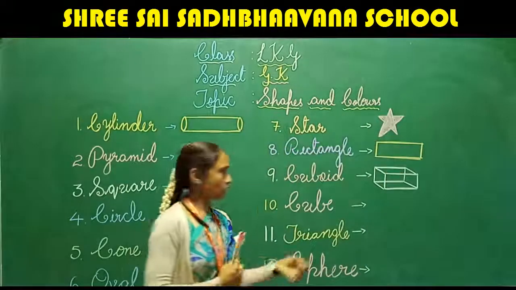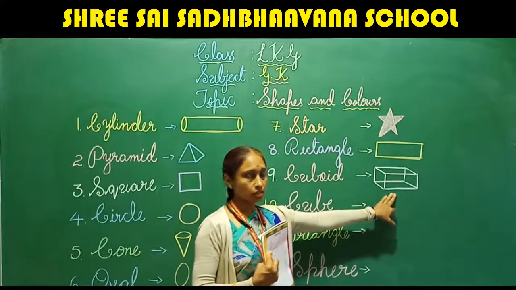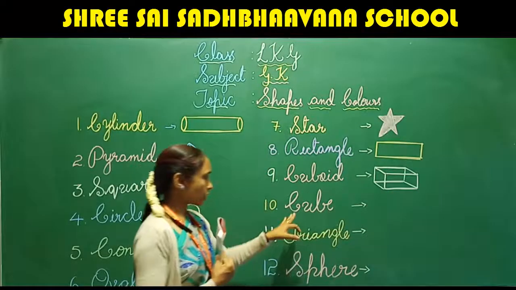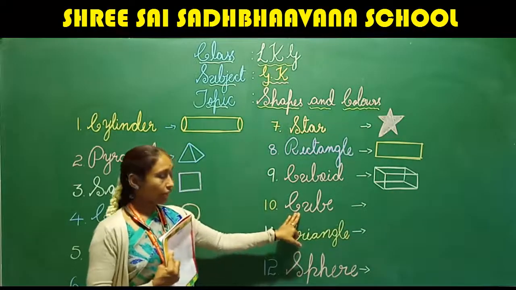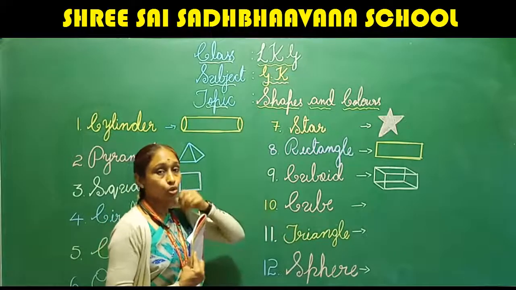Is it fine? Yes, this is cuboid. What shape is this? This is cuboid. And here, next, we have cube. What is this? We have cube.